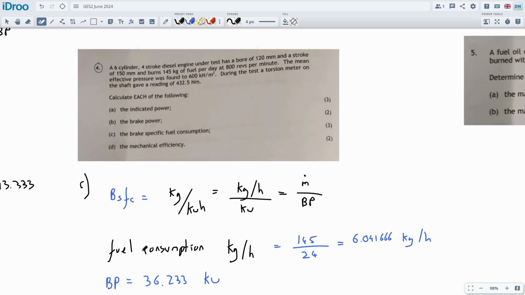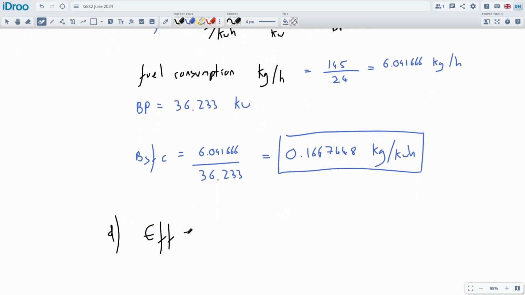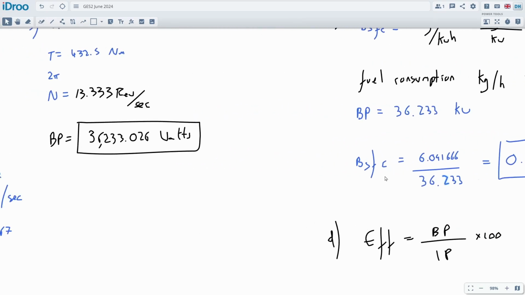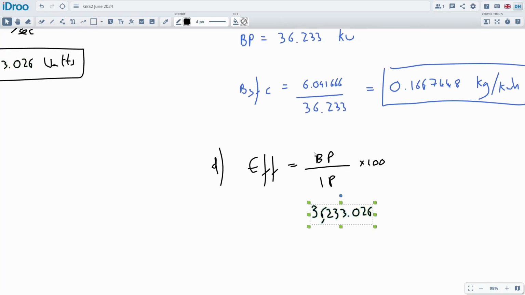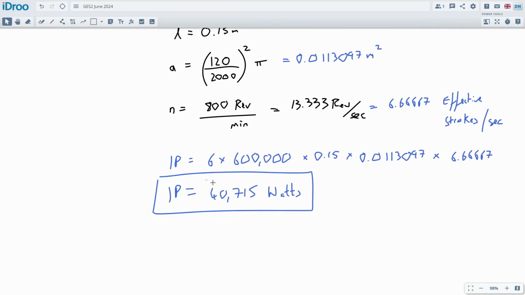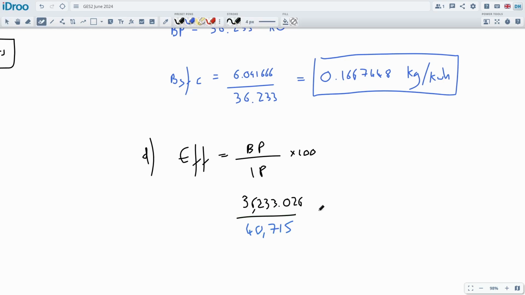Part D, mechanical efficiency, quick calculation for efficiency. Efficiency will be the brake power divided by the indicated power. This is the actual power divided by the theoretical amount of power, times 100 to make it look like a percentage. We'll just get our data from the previous parts of the question, assuming we have not made any mistakes. And like I said, it kind of confirms that we haven't made a mistake because they're similar numbers, which is what we expect. So let's drop them down here.